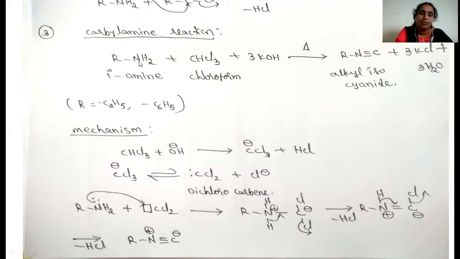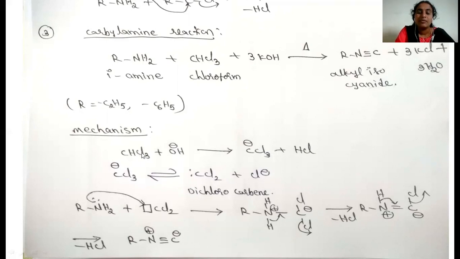This carbylamine test is applicable only for the primary amine. Here the alkyl group may be the ethyl group or the aromatic phenyl ring, but only one alkyl group should be present on the amine. Coming to the mechanism of this reaction, in the first step, chloroform reacts with the base, that is OH minus, and the base abstracts the proton here, because this carbon contains 3 chlorine groups, which are electron withdrawing groups.